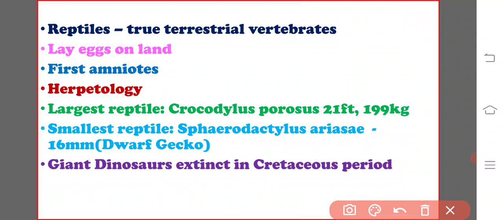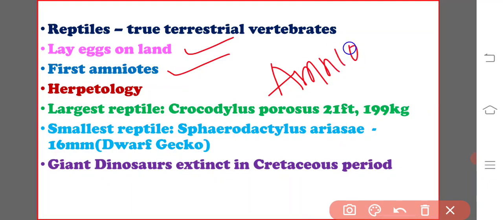Not only that, they lay eggs on the land, and these are the first amniotes. The development of the embryo requires an aquatic medium. To meet this need, reptiles have an extra-embryonic membrane in the form of the amnion.